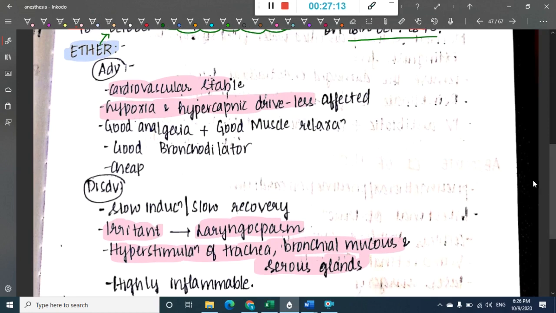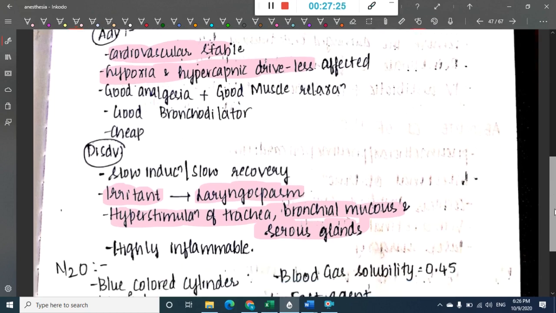What are they? It causes slow induction and recovery. It is an irritant, so it can lead to laryngospasm. It causes hyperstimulation of trachea, bronchial mucus and serous glands, and it is highly inflammable. So this is about ether.